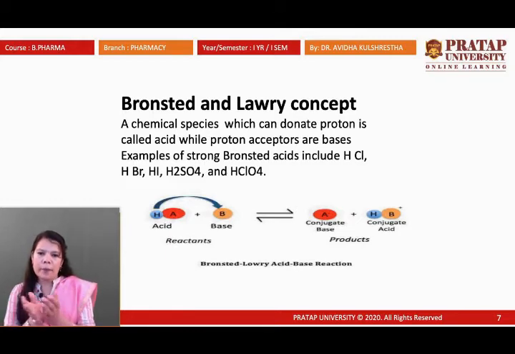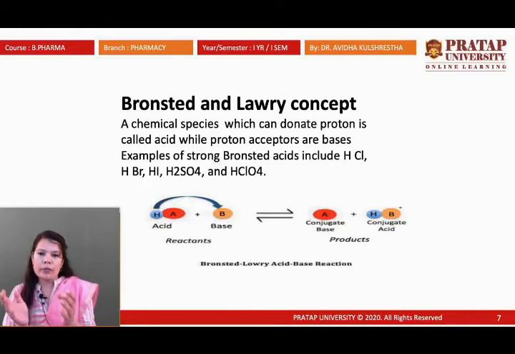This concept applies to all chemical species which have H plus ion, or a proton, present in the structure. If a compound has a proton, on the basis of donation or acceptance, we can consider it an acid or base. So a wide variety of chemical species come under the Bronsted and Lowry concept. But there are other chemicals which also have basic and acidic properties even though no proton is available.